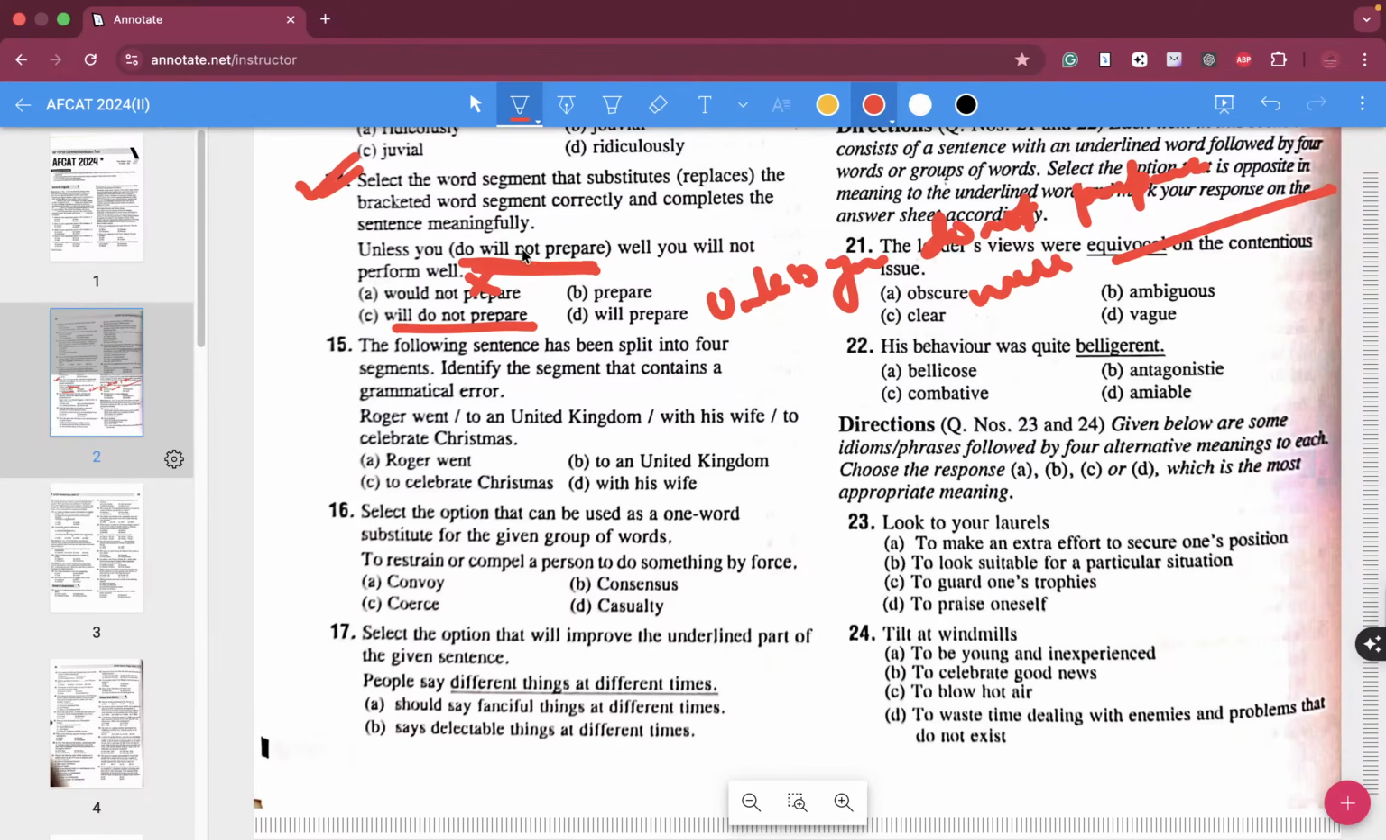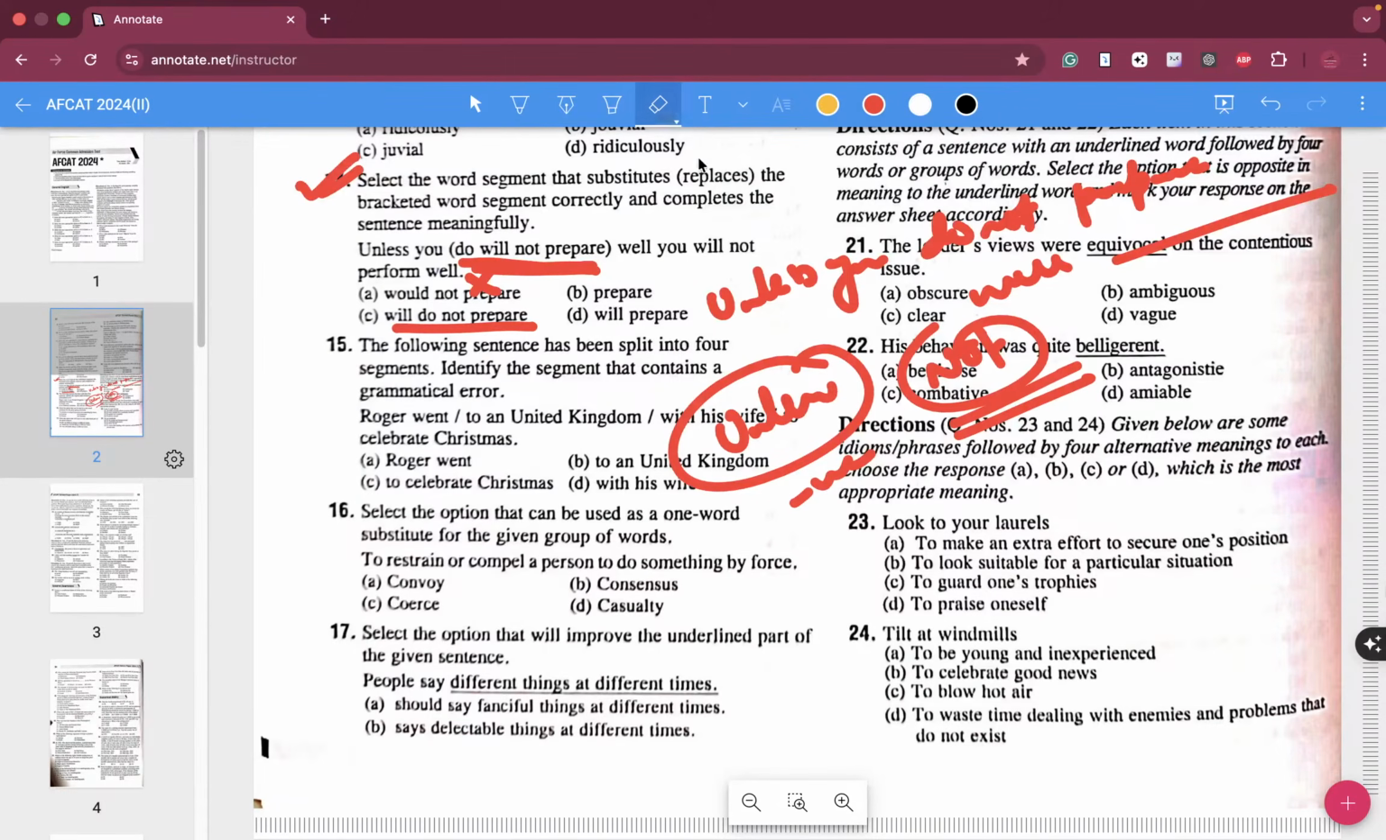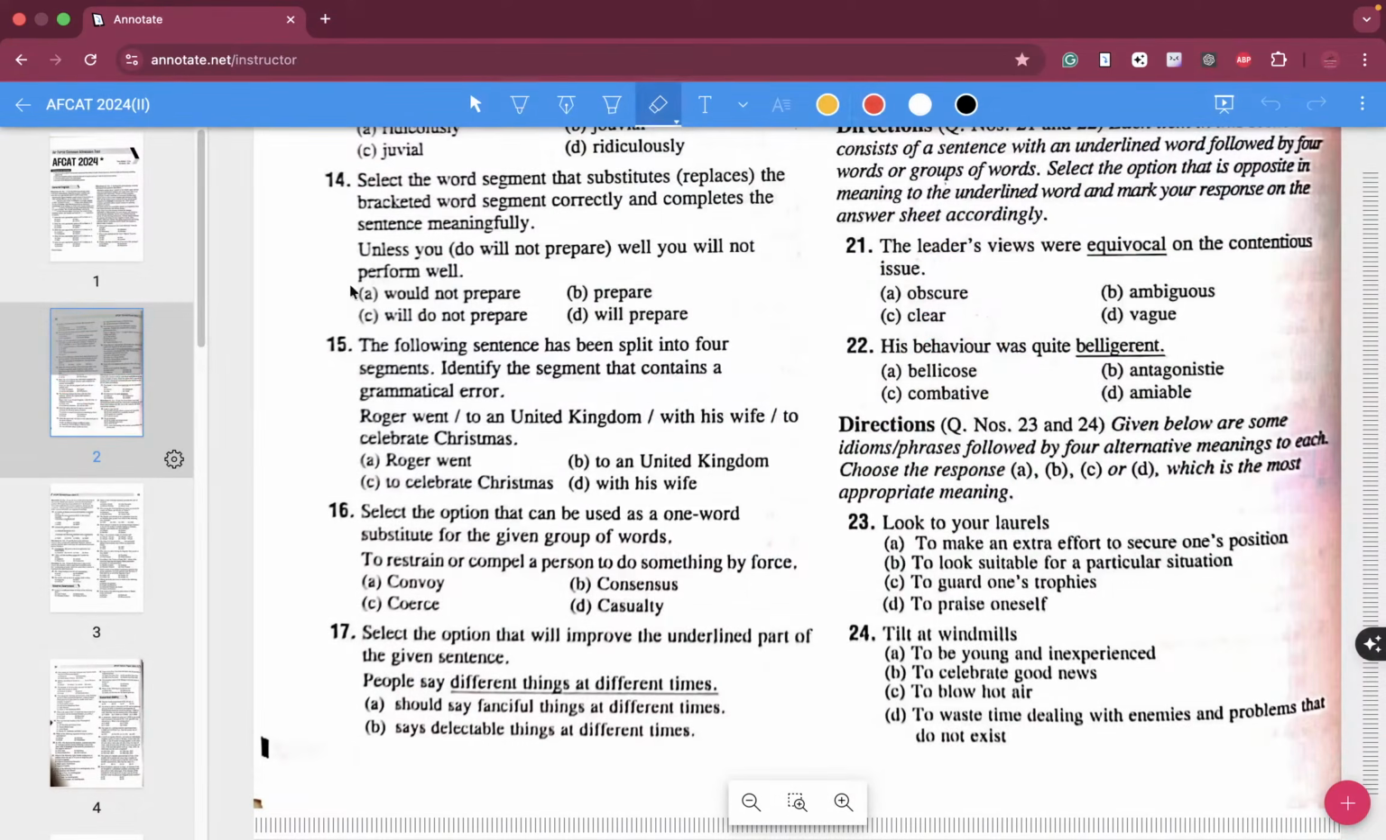The correct usage is "unless you prepare well," because the meaning of unless itself is "if you don't." Unless you work hard, you will fail. "Unless you do not work hard you will fail" is a wrong answer. When you use the word unless, it itself has a negative meaning, so you need not use the word not again. This is why C over here is your correct answer, folks. Question number 14, C is what we are going ahead with.